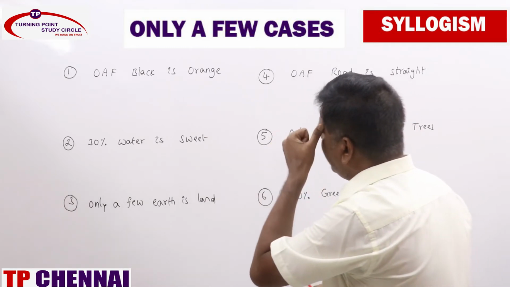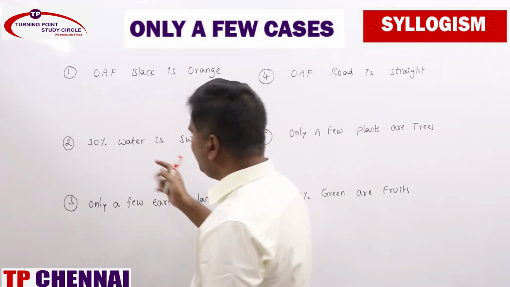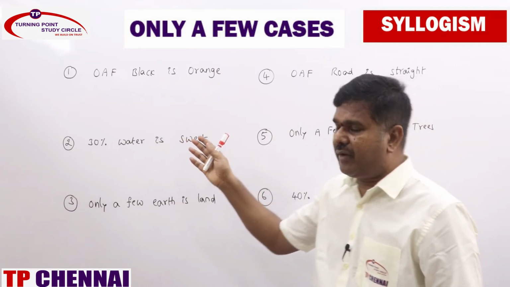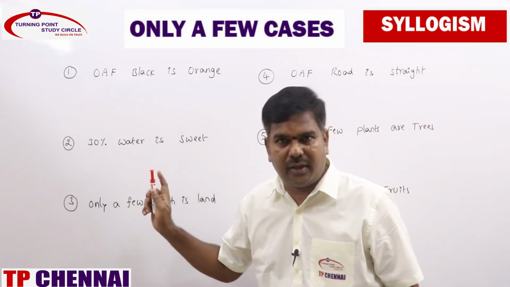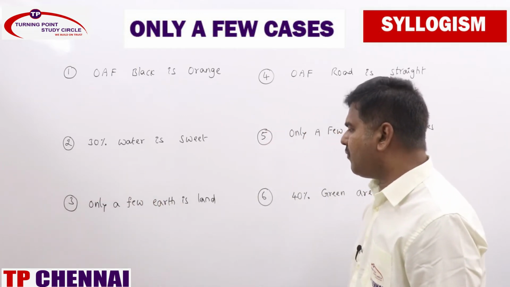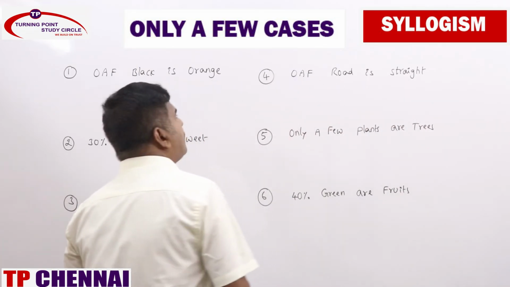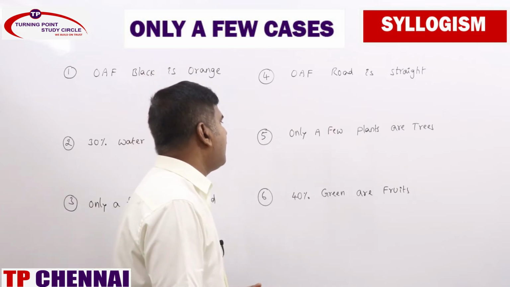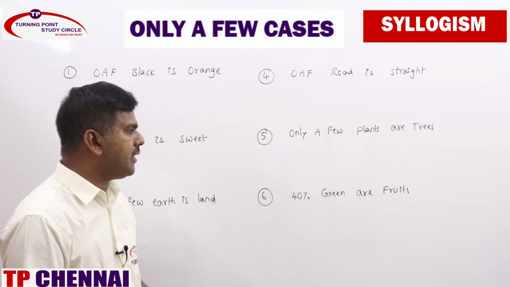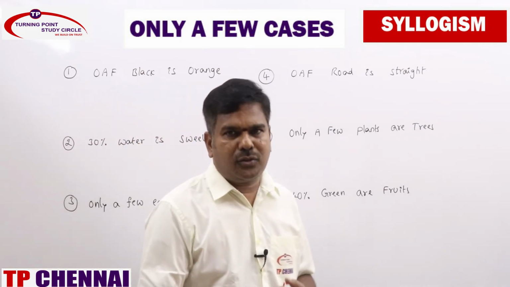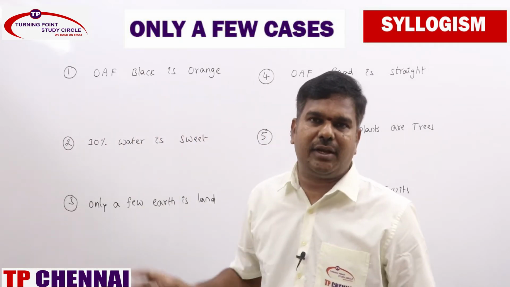Only a few, black is orange. Second one, 30% water is sweet. Whenever percentage is being given, hereafter we need to consider it as only a few cases only. Clear? Third one, only a few, earth is land. Fourth one, only a few, road is straight. Fifth one, only a few, plants are trees. Sixth one, 40% green are fruits. So just to recap, I have given 6 statements.